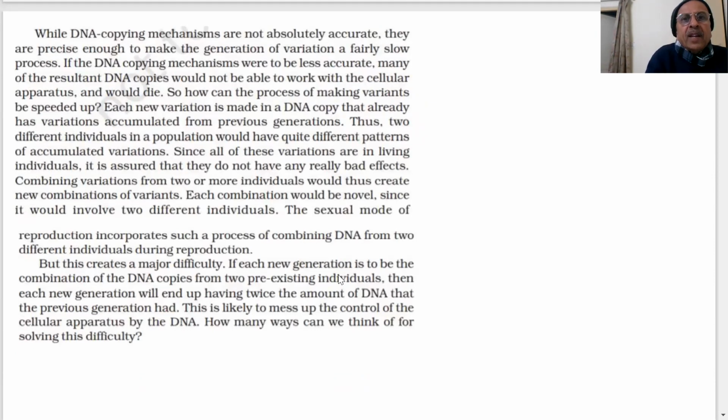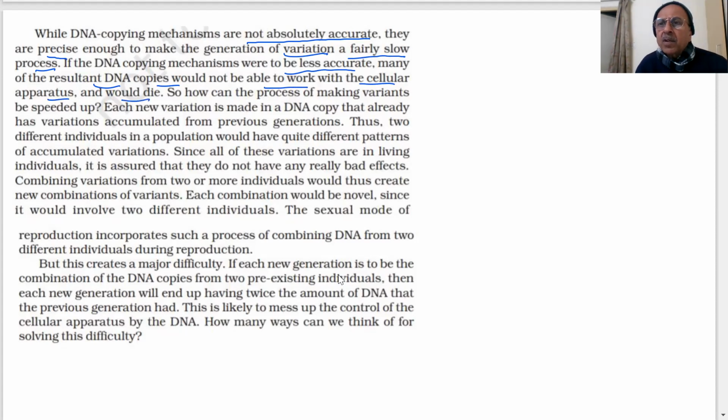While DNA copying mechanisms are not absolutely accurate, they are precise enough to make generations of variation a fairly slow process, because this process gets passed on from one generation to another. If the DNA copying mechanism were to be less accurate, many of the resultant DNA copies would not be able to work with cellular apparatus and would die.